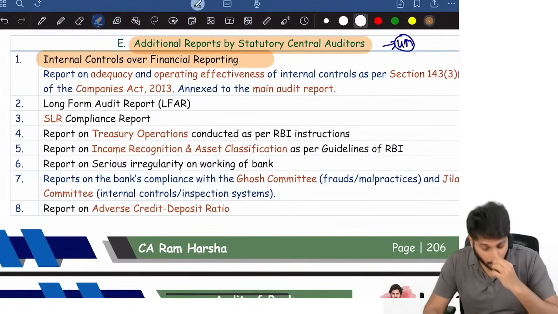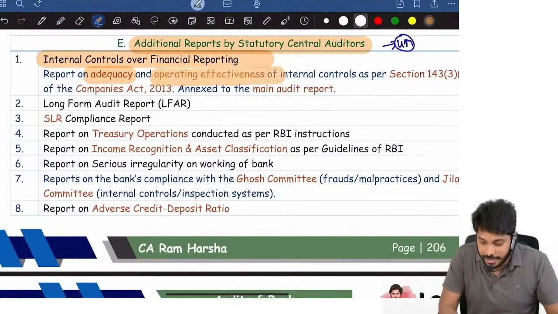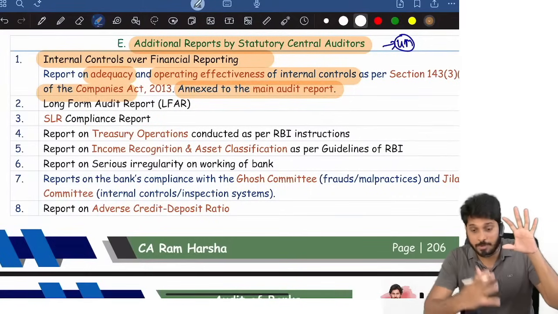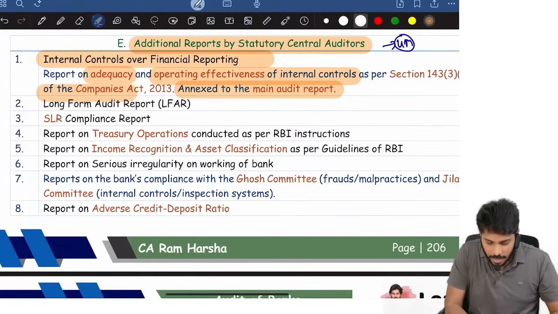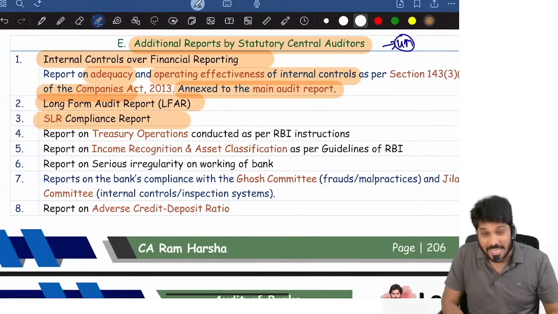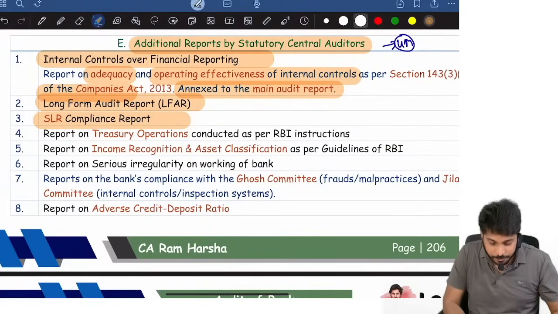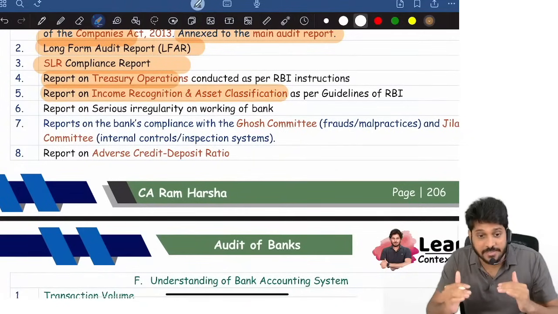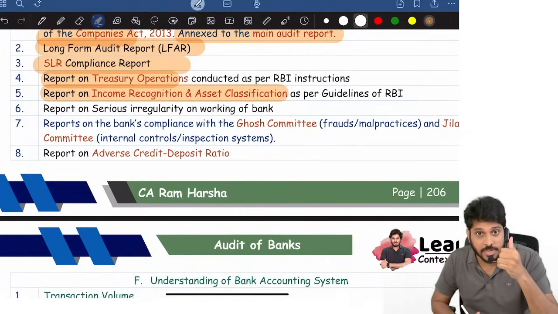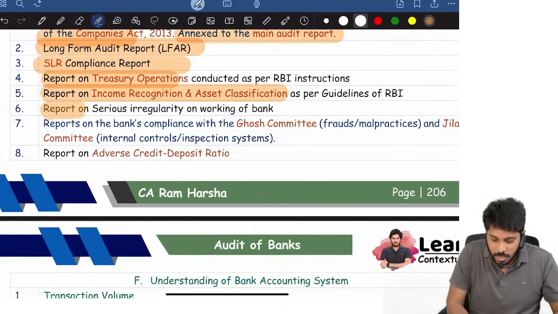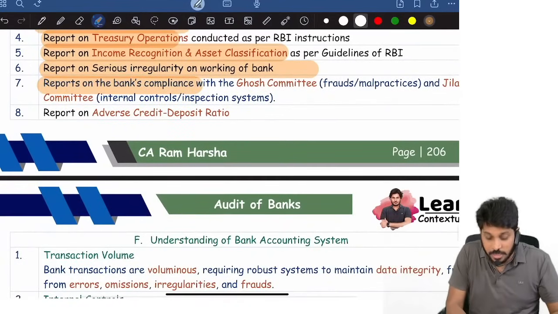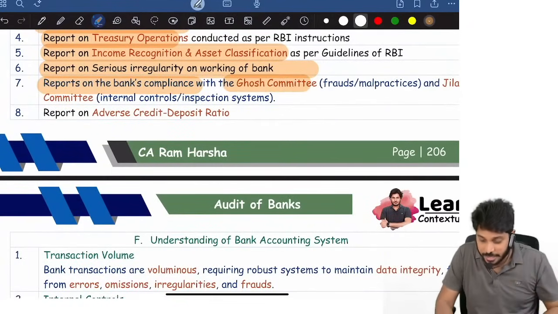IFC report on adequacy and operating effectiveness of internal controls as per Companies Act. This is annexed to the main audit report. And long form audit report, SLR compliance report, report on treasury operations, report on IRAC, income recognition asset classification norms, report on irregularities on working of a bank, report on compliance with Ghosh committee, compliance with Gilani